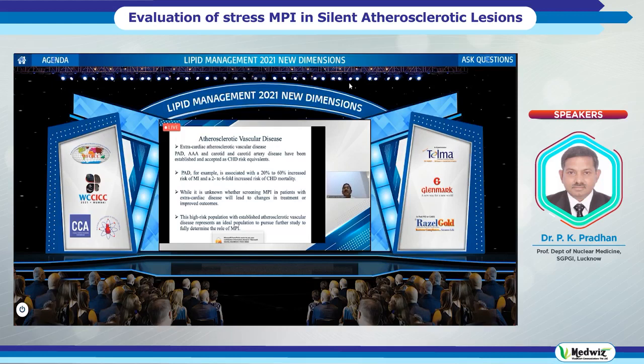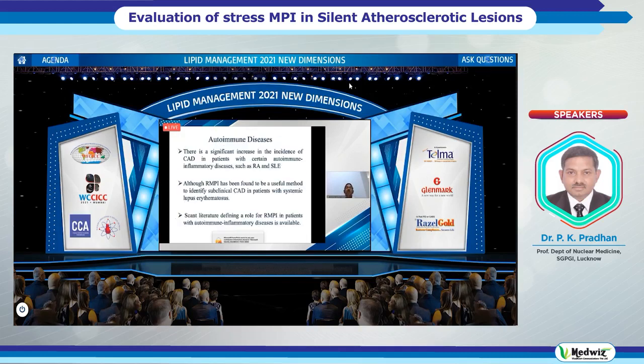In fact, it is always a dictum that if you have peripheral vascular disease or anything, you have to screen for the peripheral vascular disease first, so that you may also include coronary artery disease, to reduce perioperative morbidity prior to surgical operation in these patients.